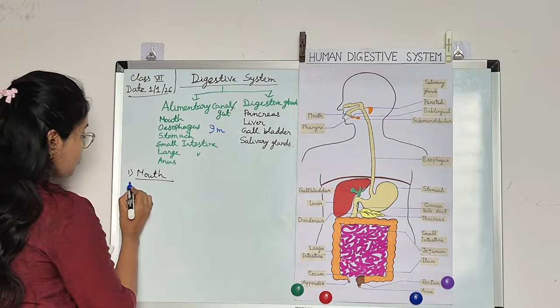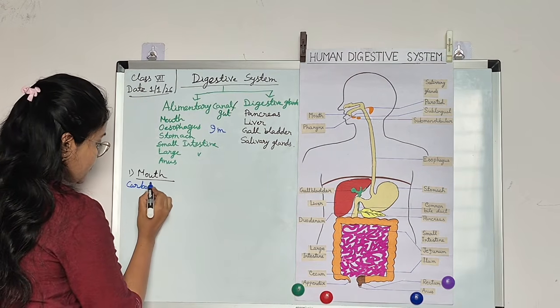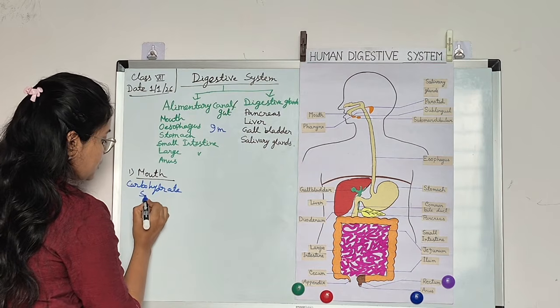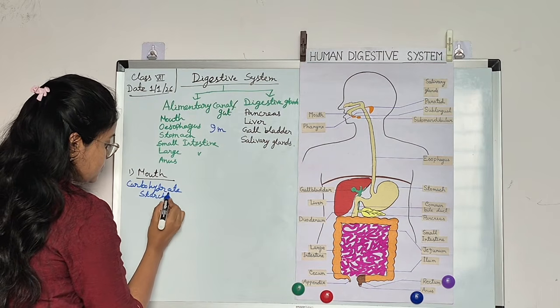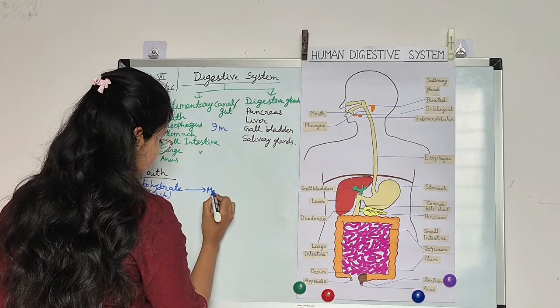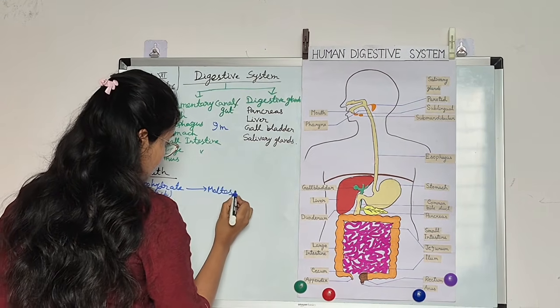So carbohydrate, that is starch, is converted to maltose.